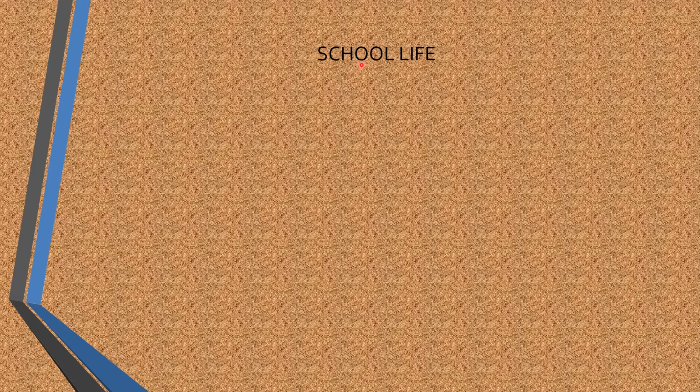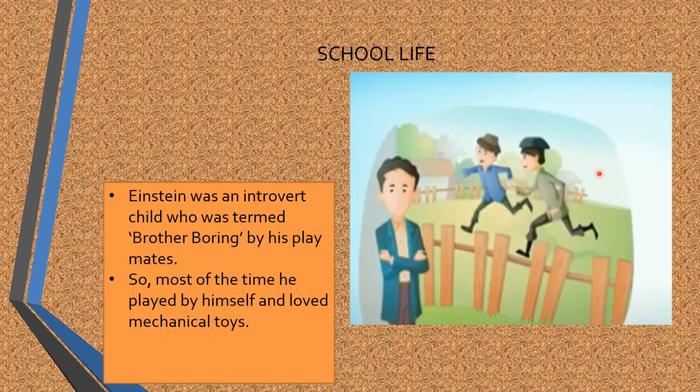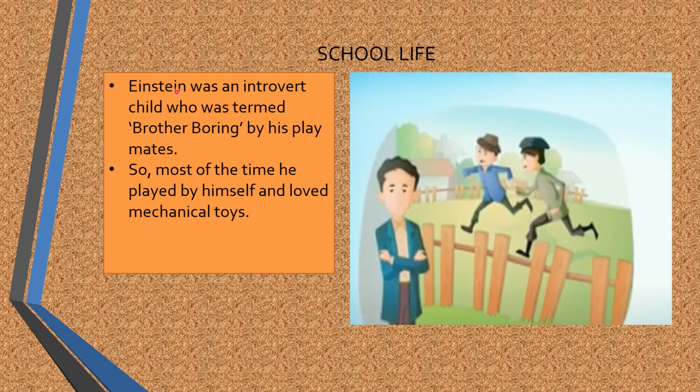Let's learn about his school life. So what do you see here? There are children playing, and here we have our Albert Einstein, who is standing all alone. He was basically a very introvert person who does not mingle with others. Why, we will see. Albert Einstein was an introvert child who was termed as Brother Boring by his playmates.